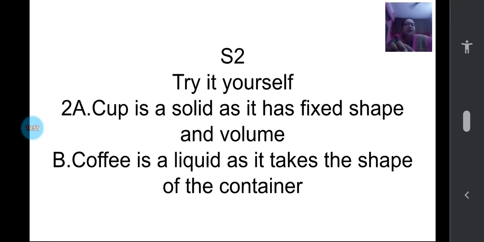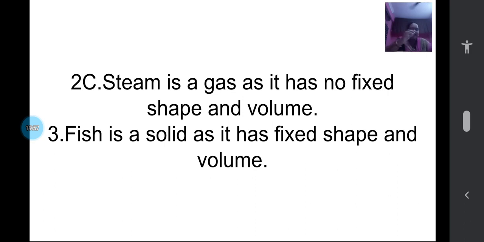Next one. See here. Steam is a gas as it has no fixed shape and volume. For gases, you always have to write no fixed shape, no fixed volume. Then it will be very easy for you to understand the concepts properly. Fish is a solid as it has fixed shape and volume, I have given. As I told you, you can vary that: bones are solid, blood is liquid, and it is breathing air. But even then, fishes are solids as they have a fixed shape and volume.